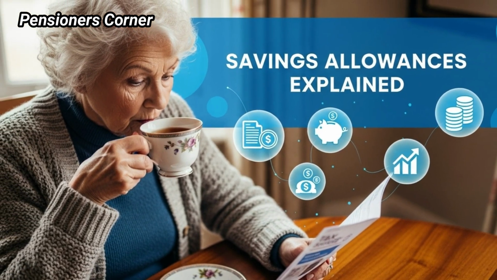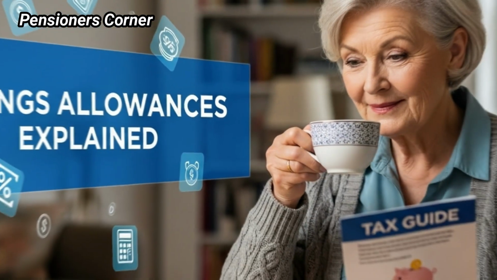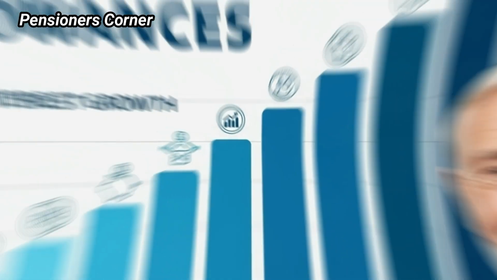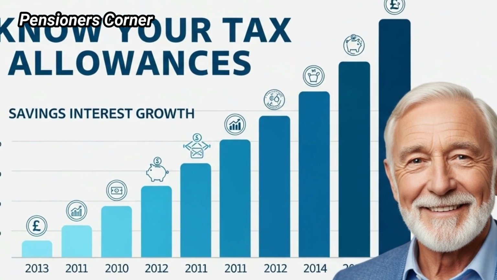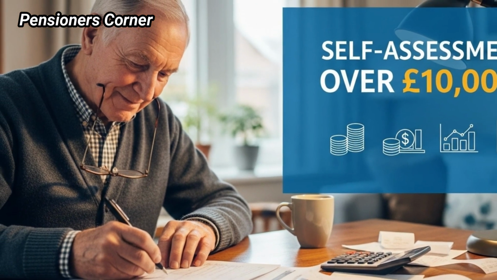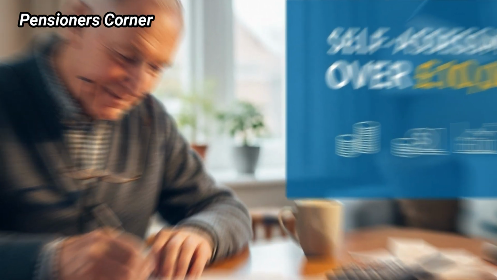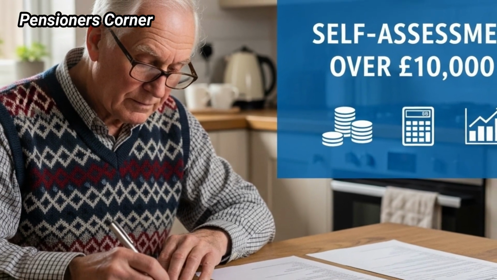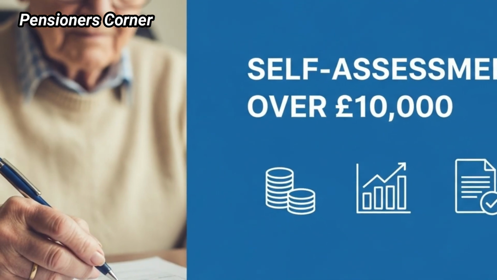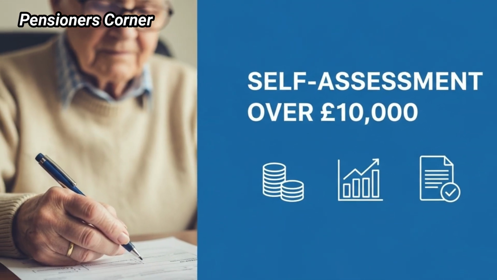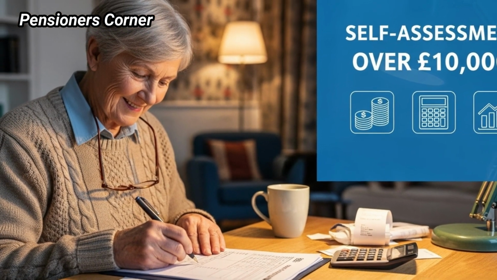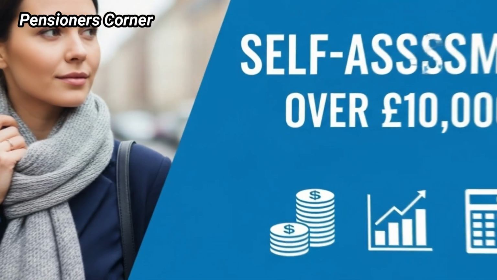Now, let's get started. Not too long ago, a question was raised to HMRC on social media. The question was simple but important: what exactly happens when someone earns interest from their savings? Do you need to contact HMRC yourself and declare it, or is it something the system sorts automatically in your tax code? This question hit a nerve because many savers aren't sure how the process works, especially now that interest rates have shifted in recent years. HMRC responded with a detailed explanation, and that's what we're breaking down today.